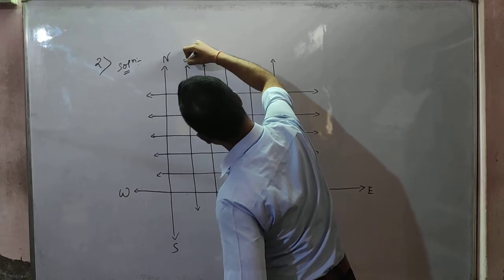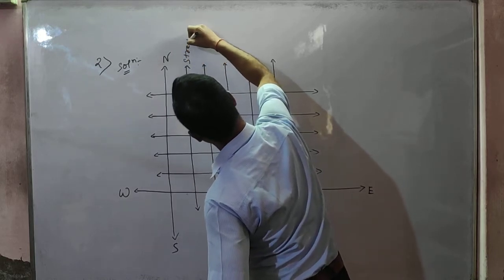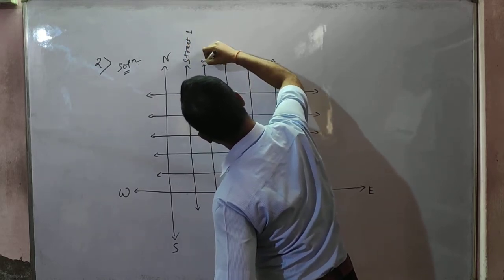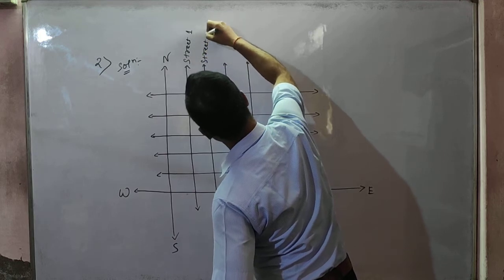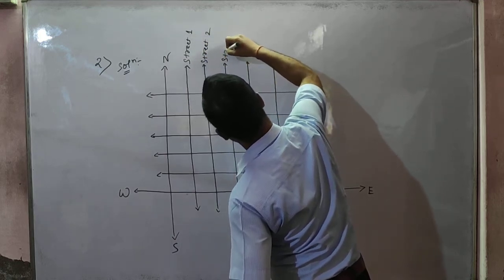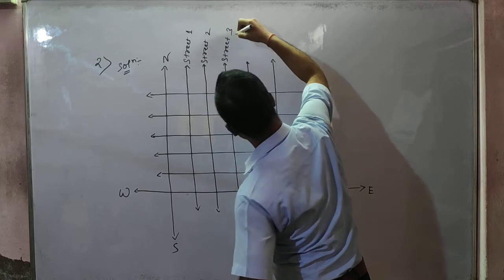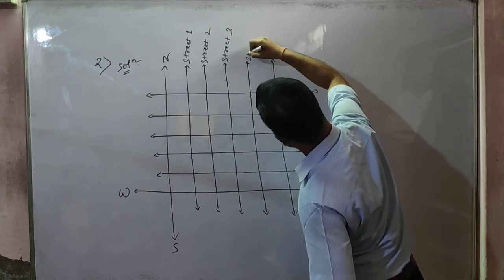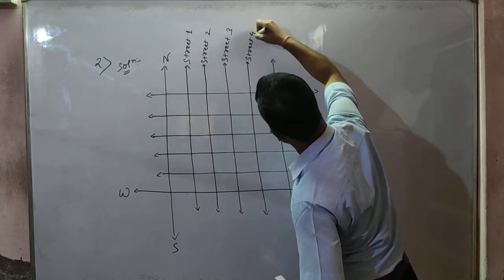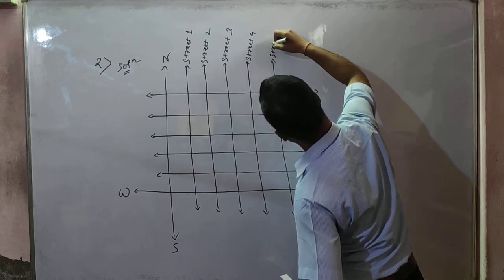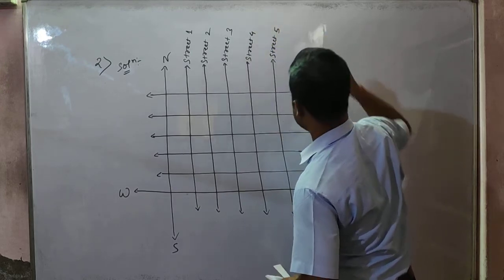Street number 1, street number 2, street number 3, street number 4, street number 5.